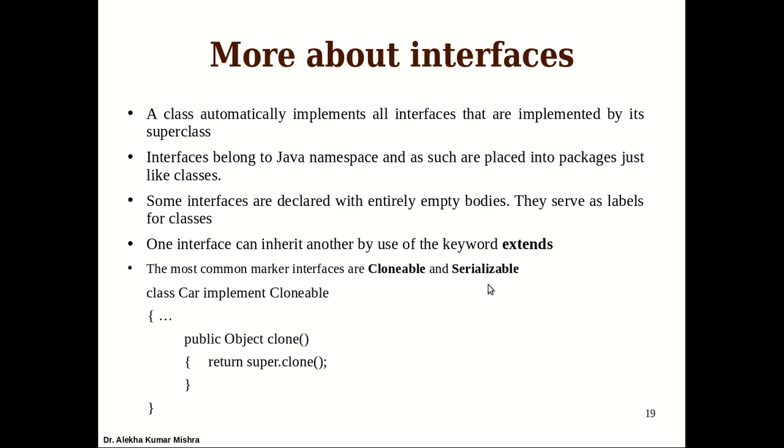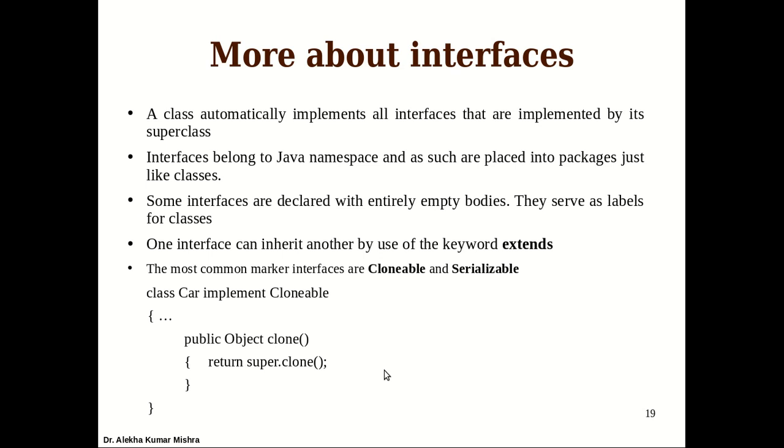These are very common. I suggest readers go through the set of libraries, the interfaces supported by the Java library, and see which are common. In the next session, we'll see that we implement Runnable, a very popular interface for implementing threads in Java. We'll see that in detail. Here the class Car is implementing Cloneable, which generally uses the method super.clone. An example is shown here of how you implement it.